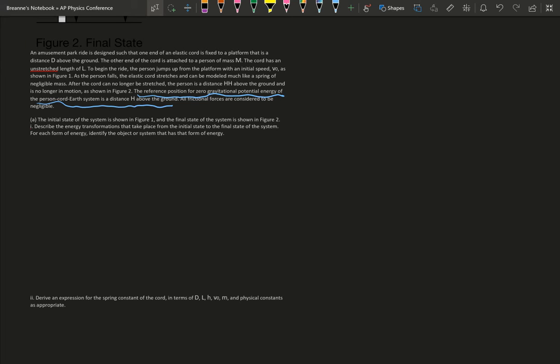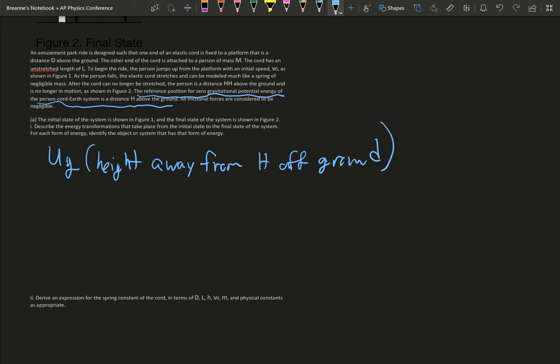So when she's at the top, we know that she has some gravitational potential energy, and the system that's coming from, you could say, is the height H off the ground. So this is initial. We'll do final after. Initially she does have some kinetic energy because it states that she has initial velocity. And I think that's it because the cord is not stretched yet.